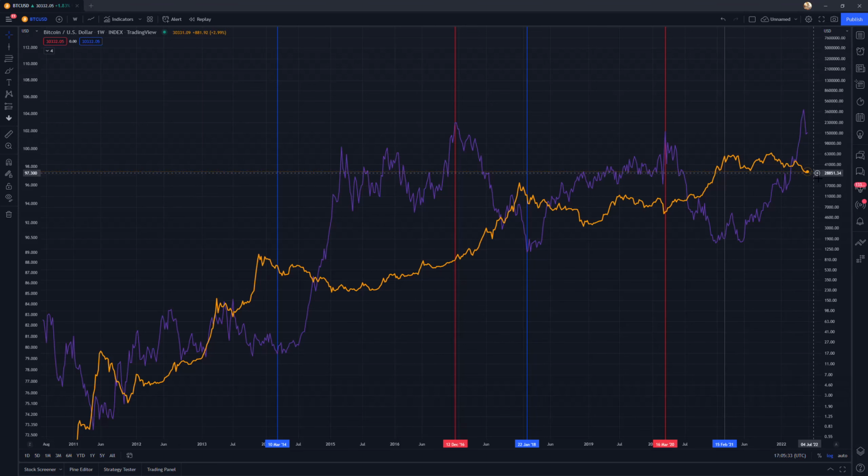And by the way, Bitcoin is in orange. Bitcoin's axis is the right axis, and then DXY has the left axis. So what we have here is a few vertical lines kind of indicating some key shifts in the US dollar currency index. So in blue, this corresponds to the major DXY bottom.